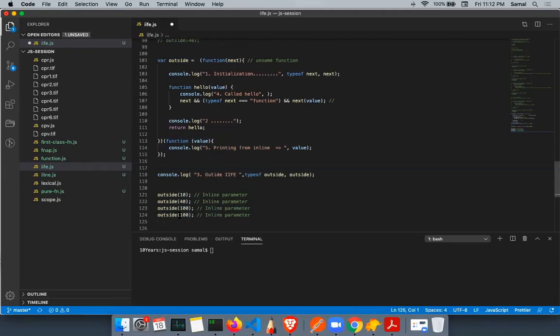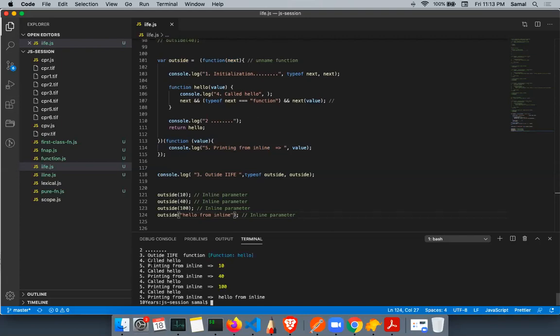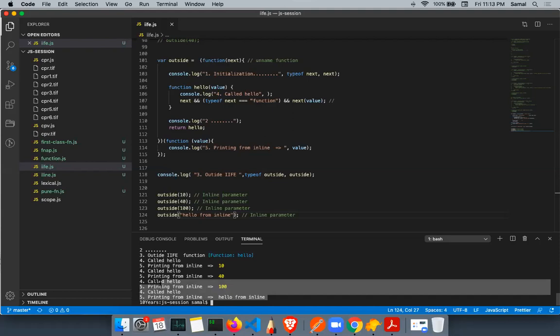So run this again. You will see 1, 2, 3, 4, 5, 3, 4, 5, 4, 5, 4, 5, and then finally you will see the result. So this is the concept of your if as well as the inline function.